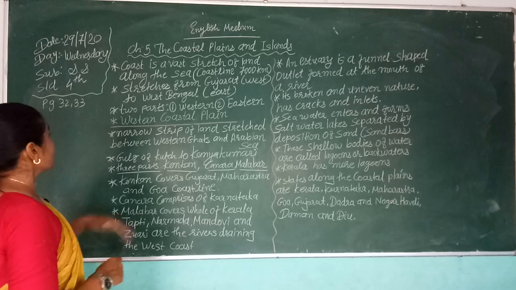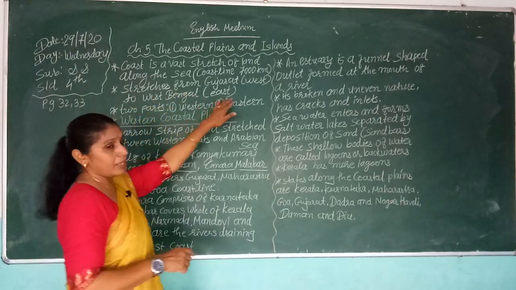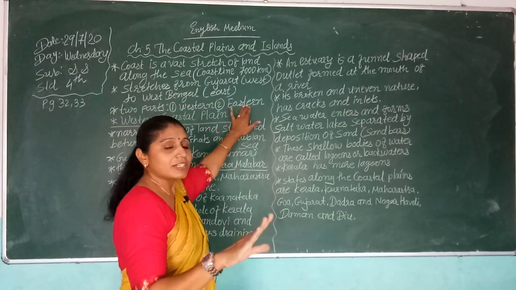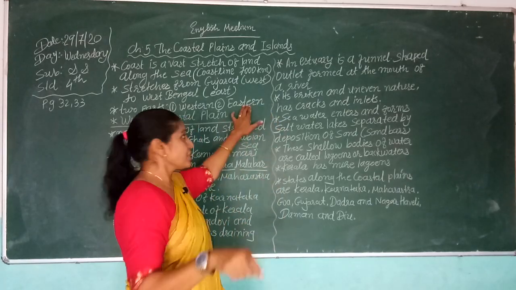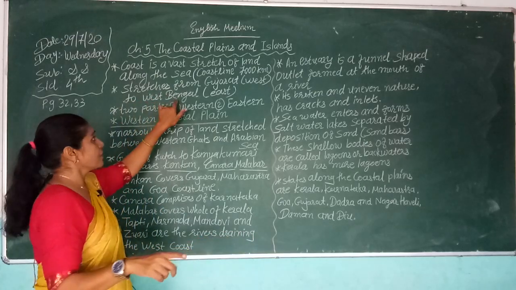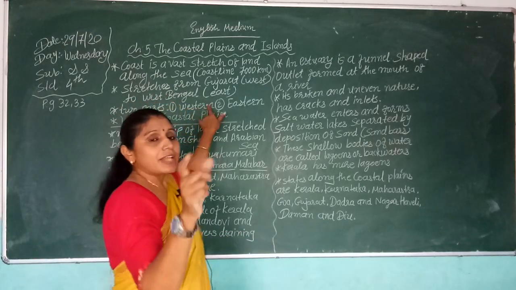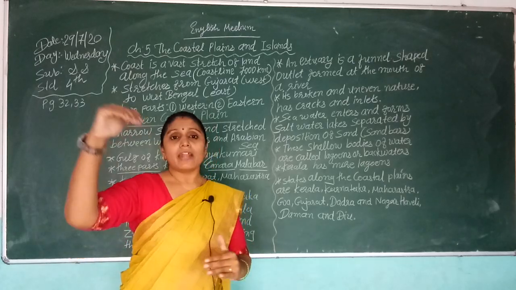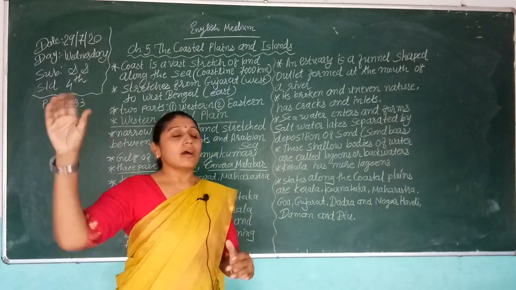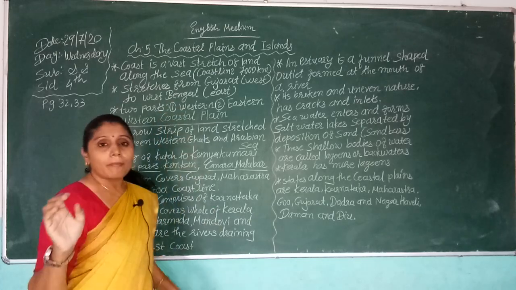Now it stretches from Gujarat on the western side of our country to West Bengal on the eastern side. It starts from the west of Gujarat and ends in the east of West Bengal.